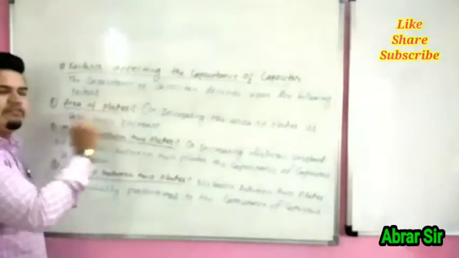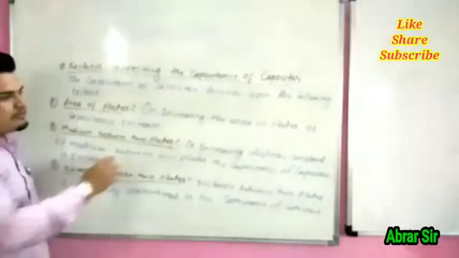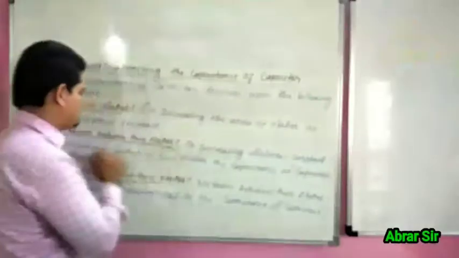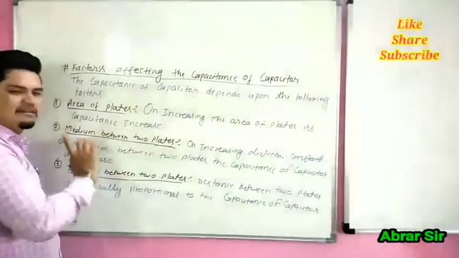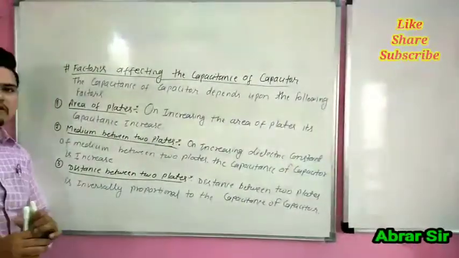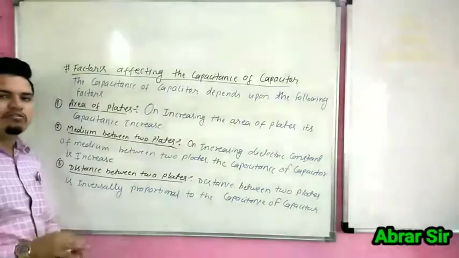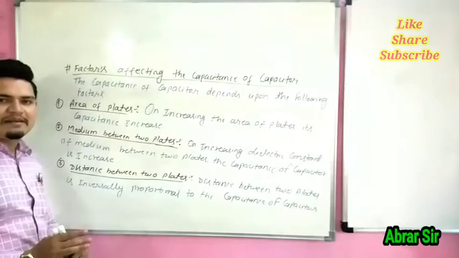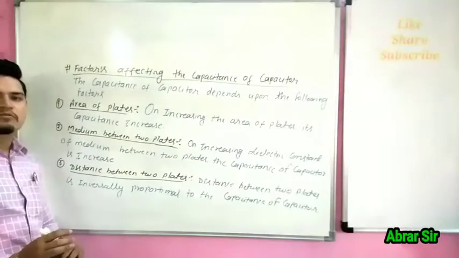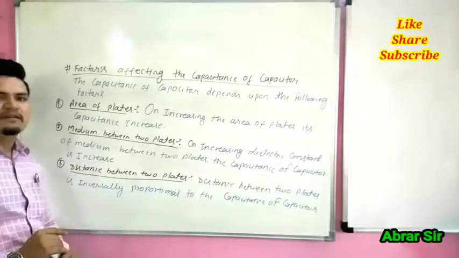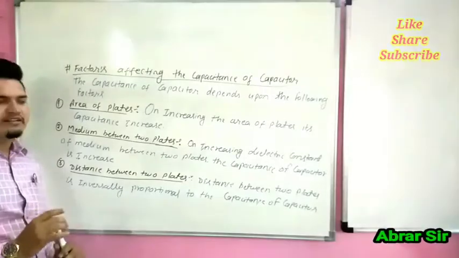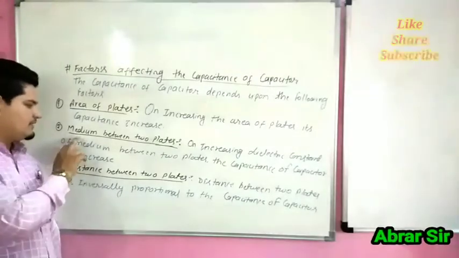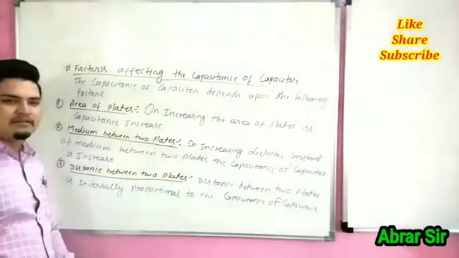First is the area of the plate. On increasing the area of the plate, its capacitance increases. When we increase the size or area of the plate, whether it is a parallel plate, cylindrical plate or spherical plate, the capacity of the capacitor is increased. Second is the medium between the two plates.